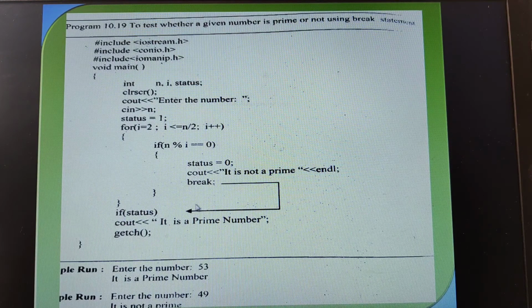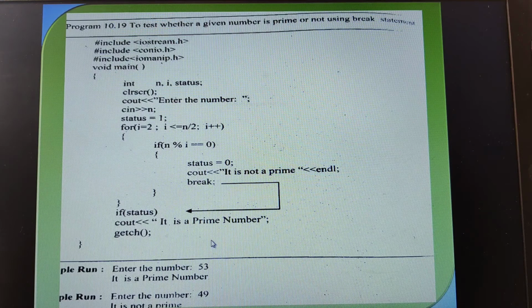So now what am I checking? if (status) means what? If 1 is equal to 1. That means if (status) means if true, true in the sense value 1. So if 1 is equal to 1, yes, the condition is true because the status value is 1 only. Therefore, the control goes to the next statement where it prints that it is a prime number. Therefore, when I give the input as 11, it gives me the output as prime number. Now, I want you to trace the program with 53 and 49.